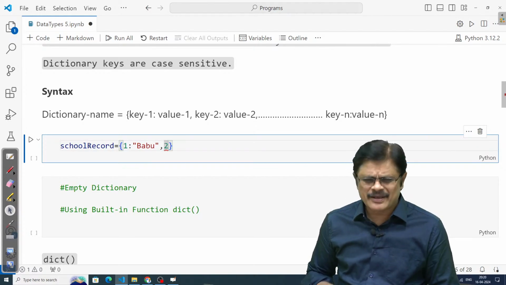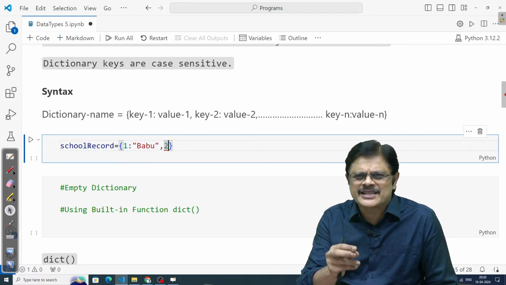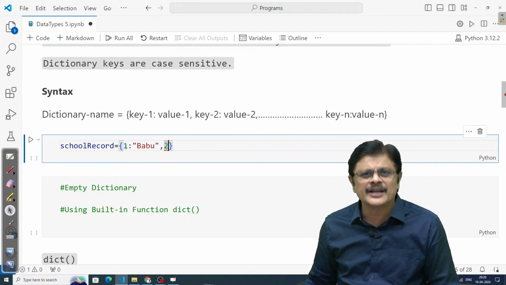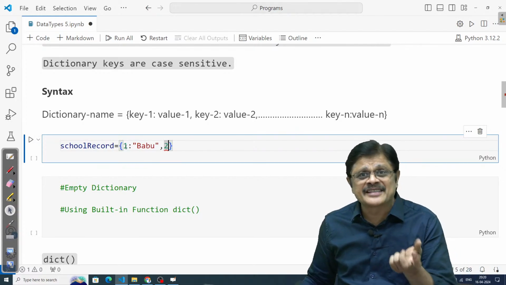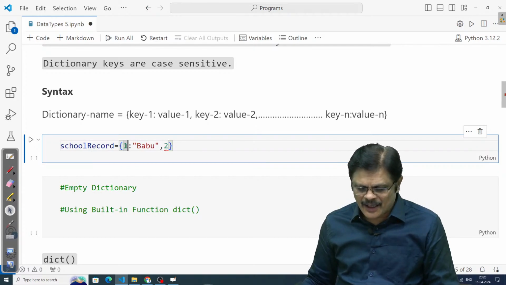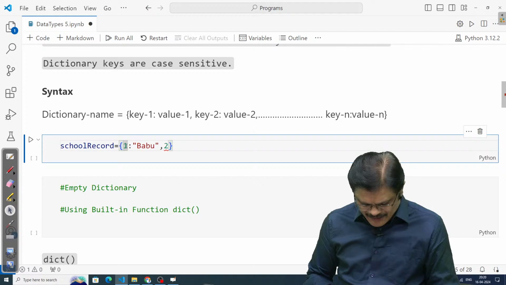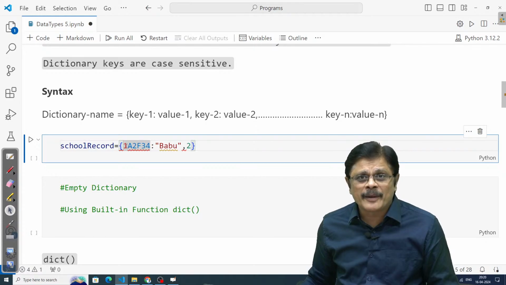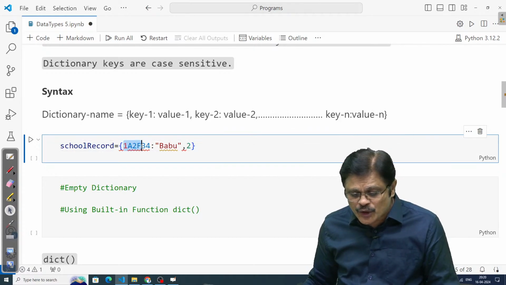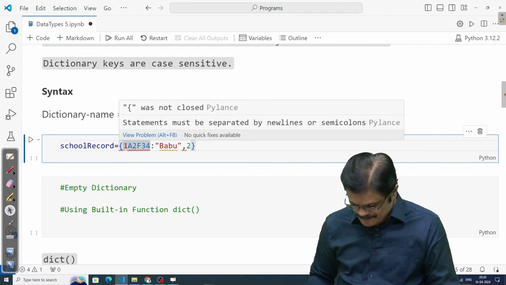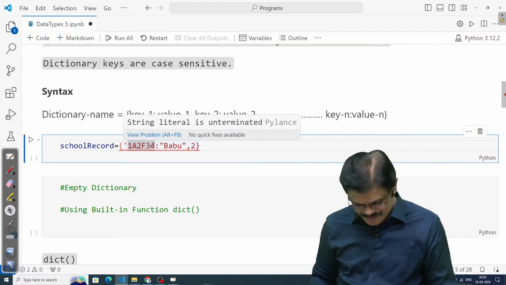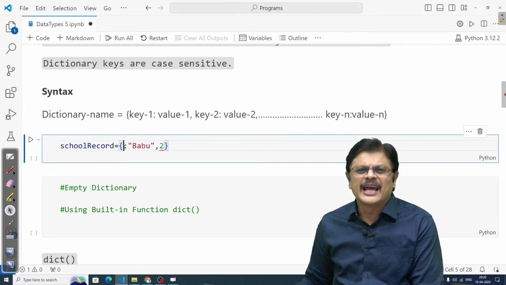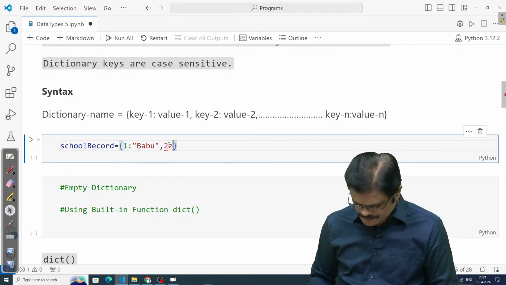Second item, roll number. It's not necessary that I need to use 1, 2, 3. I'm just giving a simple example here. You can try different examples, sir. Maybe your roll numbers are big numbers, you can use those. Suppose you have different identifiers as roll numbers, maybe like 1A, 2F, 3, 4. But that should be properly defined. It should be a variable or any immutable type. Even the roll number may be a string. That can be done, no problem. But first let us take one simple example. Later on we can explore that.